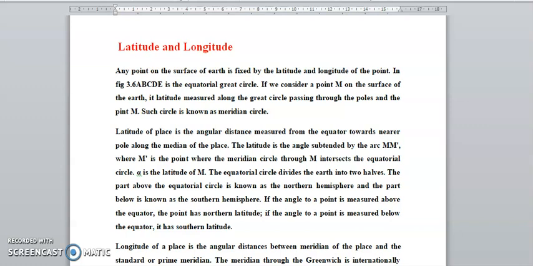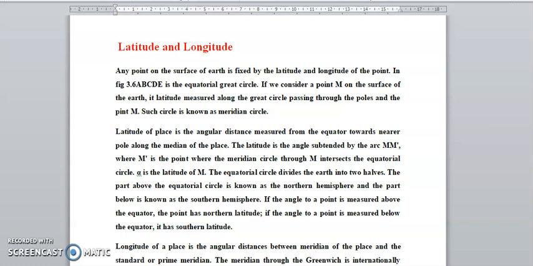If we consider a point M on the surface of the Earth, its latitude is measured along the great circle passing through the pole and point M. Such a circle is known as a meridian circle.